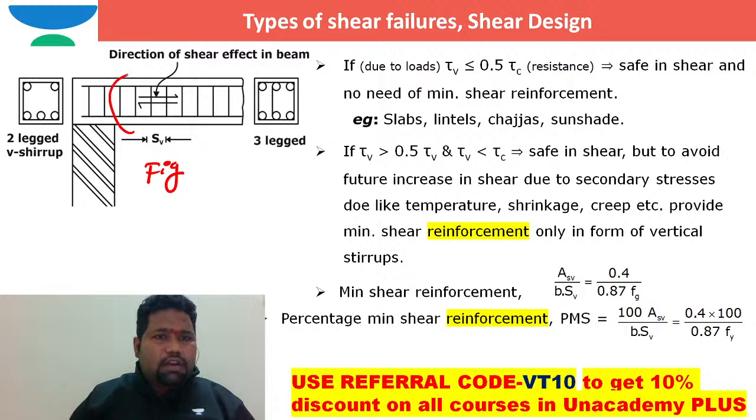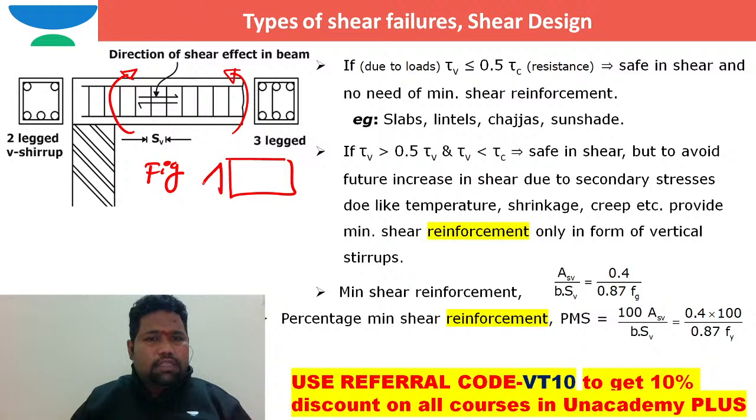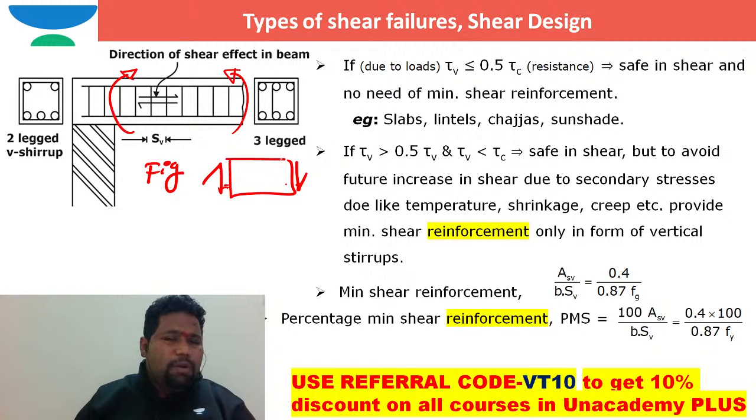Now the beam is under flexure. Because the beam is under flexure, definitely you can see the shear action will be in this direction, right? Now because this shear action is in the vertical direction, to compensate it, complementary shear stresses will develop in the mutually perpendicular direction. That is in this direction, maybe in this direction and maybe in this direction.